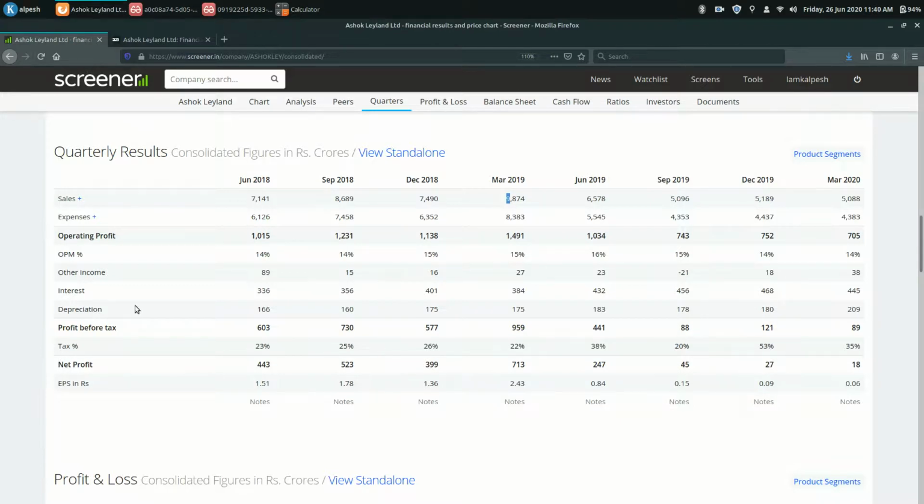Also the operating profit margin, if you see here, on March 2019 it was 15% and now it has gone down to 14%. So this is a huge impact on not only Ashok Leyland but Eicher Motors, Tata Motors, Hero MotoCorp, Maruti Suzuki. All these companies are facing this kind of problem. So let's move on now. This was about the quarterly result. If you have any questions regarding this, you can ask me in the comments.